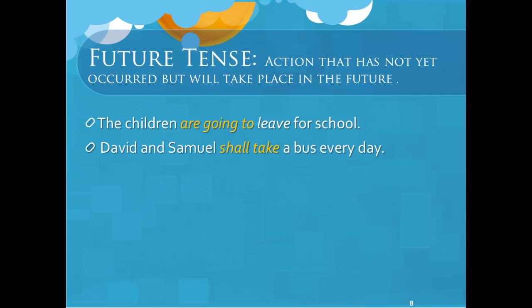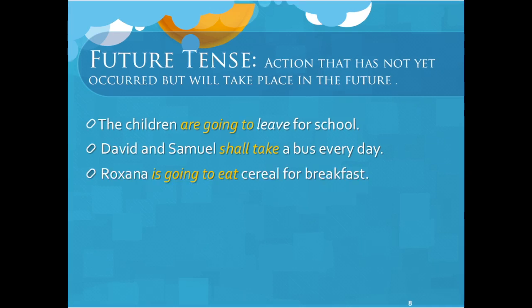"Shall take" means that the boys will go in the bus every day. That's future. That's right. What about this one? Roxana is going to eat cereal for breakfast. "Going to eat" is a future tense. Roxana will eat a good breakfast.